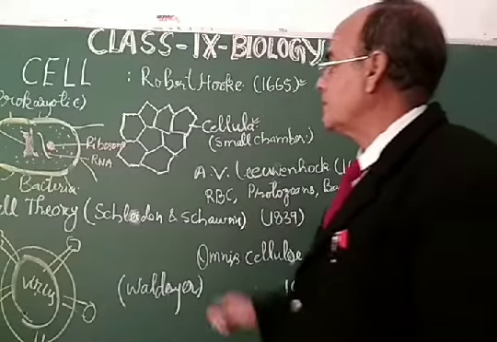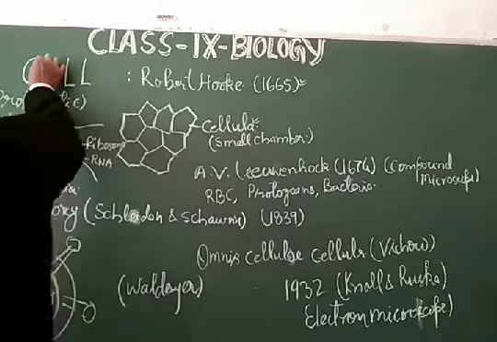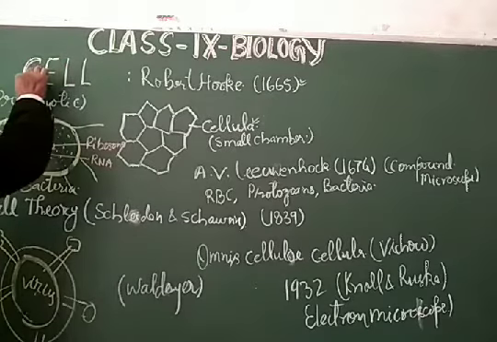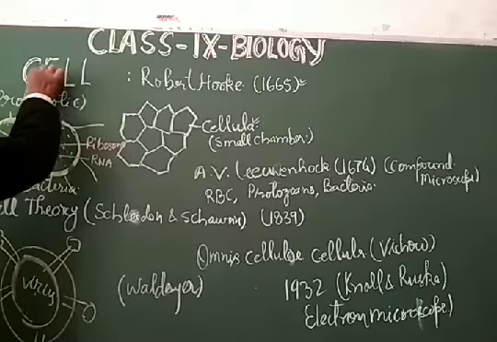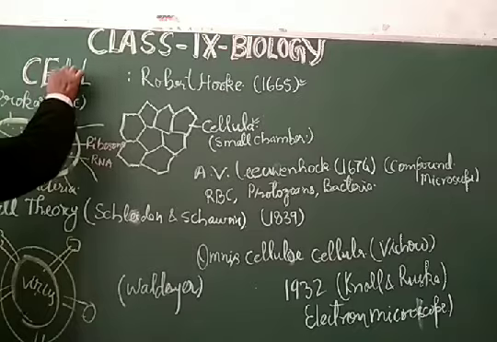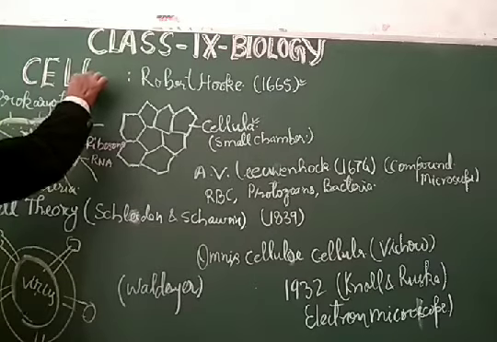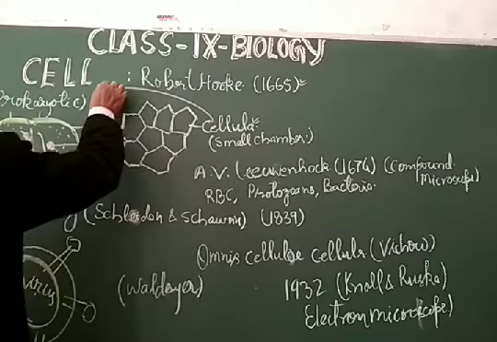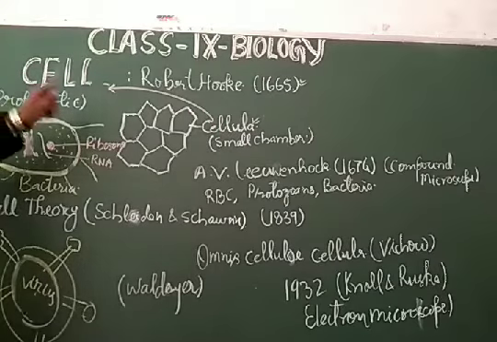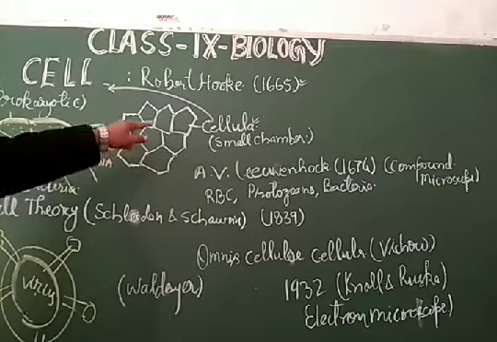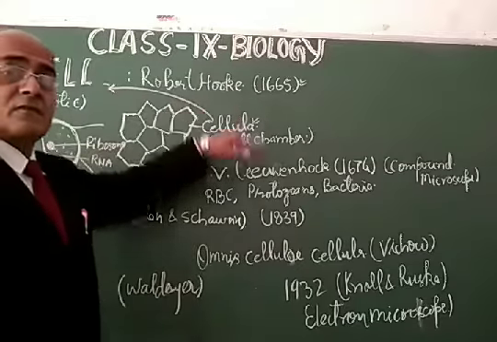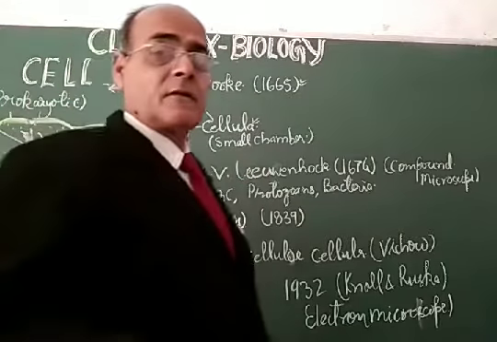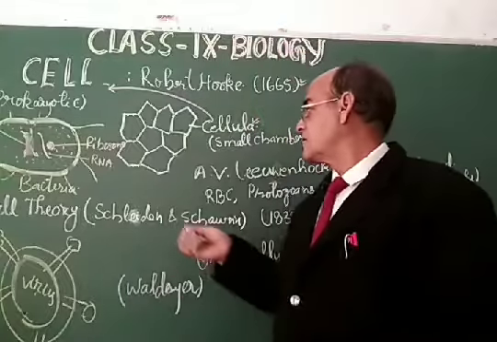So this word cell is derived from the word cellula, which was given by Robert Hooke in 1665. That is why the cell was discovered by Robert Hooke in 1665.